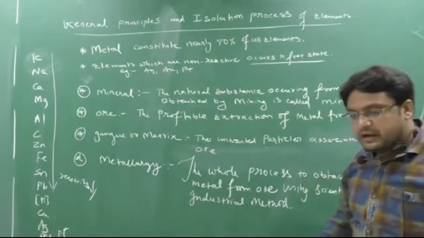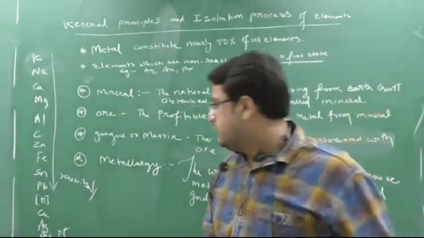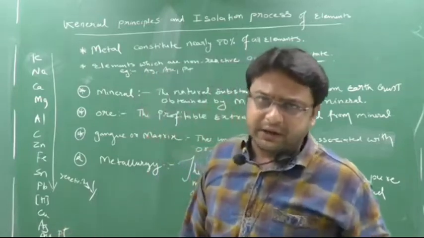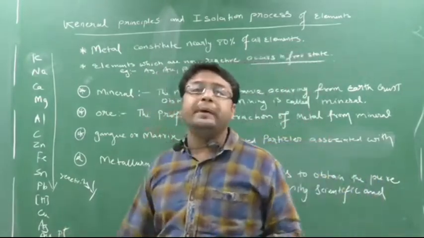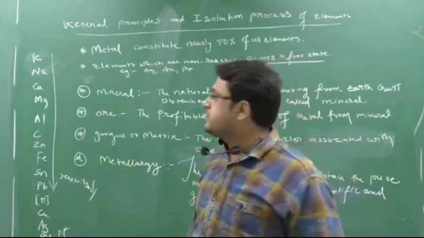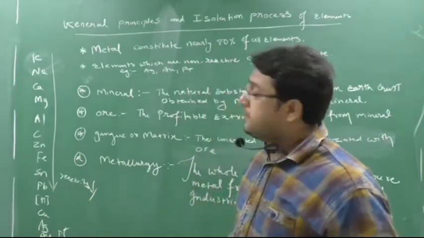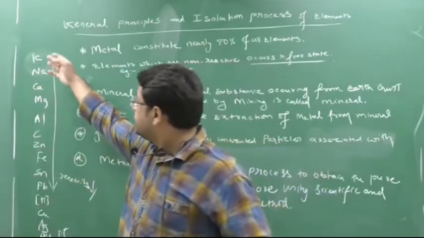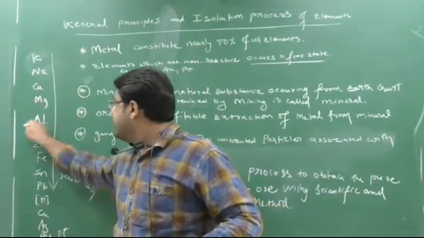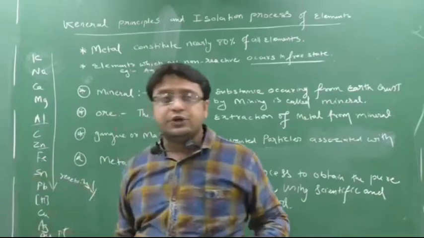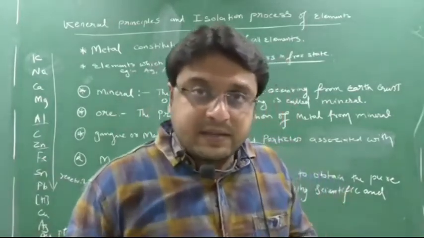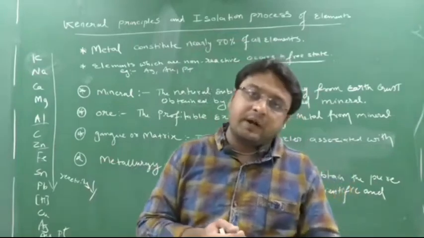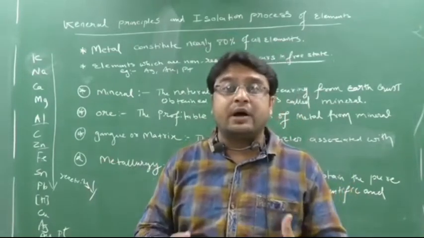Clear? So the elements which are very less reactive, like Ag, Au, Pt. Ag is a bit reactive, but Au and Pt are the least reactive metals. That's why they occur in free state. But the highly reactive metals, like sodium, potassium, calcium, magnesium, aluminium, zinc, iron, will not occur in free state. They will occur in combined state.